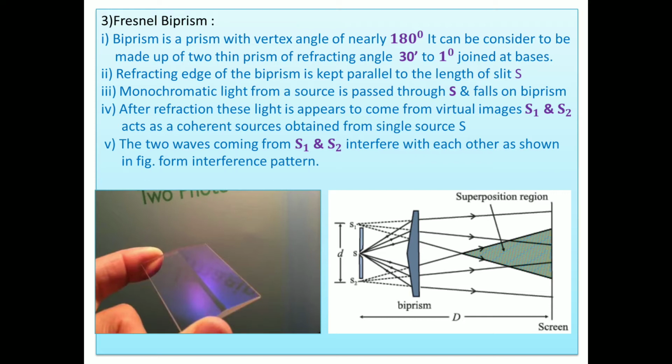So the biprism is a prism with vertex angle nearly 180. Nearly 180 means not exactly 180, it is 179 or 178. And it can be considered to be made up of two thin prisms of refracting angles 30 minutes to 1 degree.